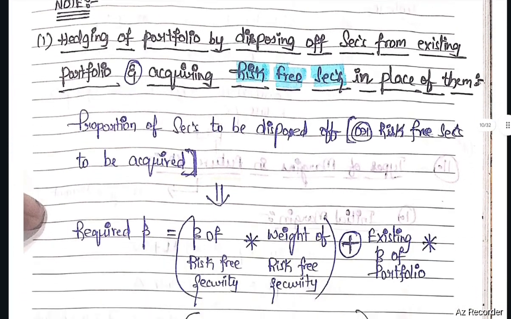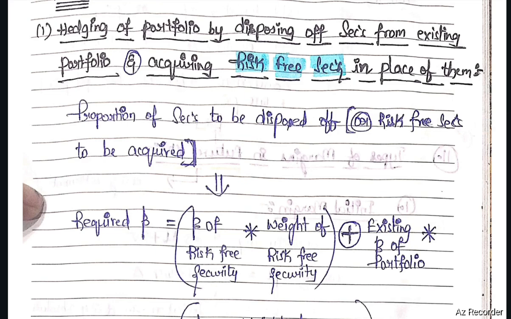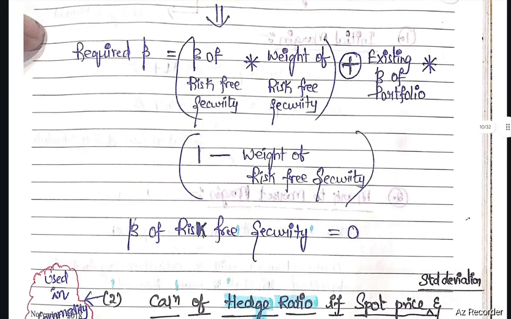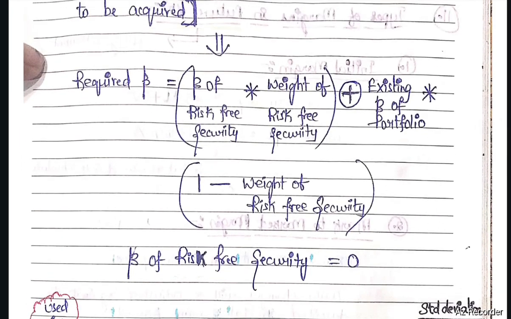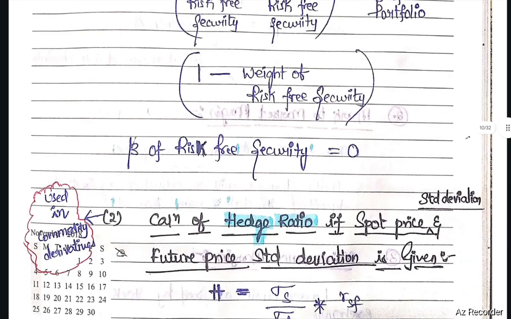Next, hedging a portfolio by disposing of securities from the existing portfolio and acquiring risk-free securities in place of them. The proportion of securities to be disposed of or risk-free securities to be acquired: required beta equals beta of risk-free securities into weight of risk-free securities plus existing portfolio beta into 1 minus weight of risk-free securities. Beta of risk-free securities will be 0.